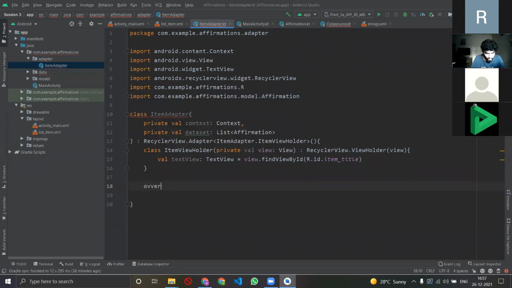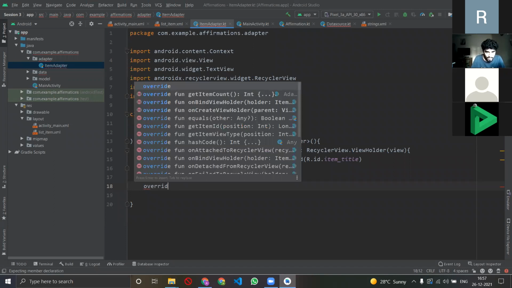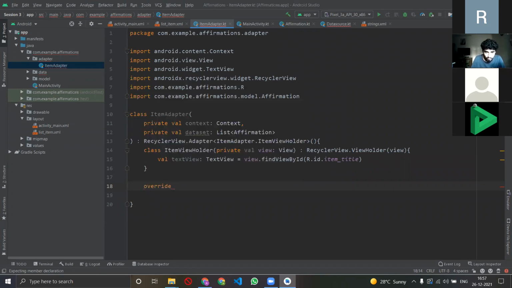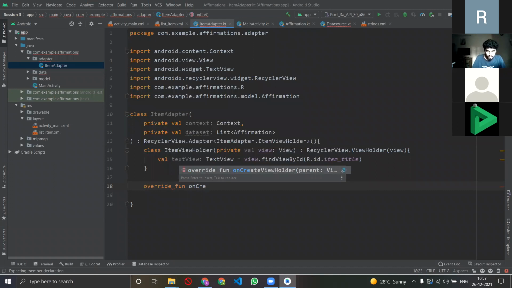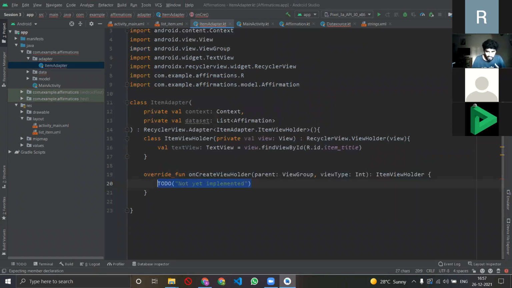So there is a syntax of writing it, and I generally tend to misspell override. Okay, yeah. So the syntax is you write the override function, fun as in function, on create, right? On create view holder, right? And it already gave me a suggestion. Not it already did a lot of things for me, right?